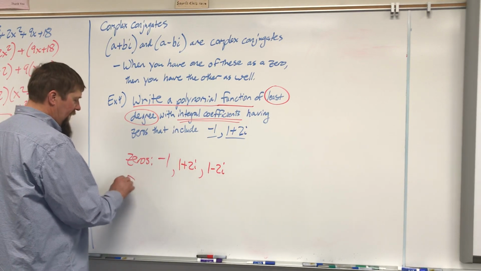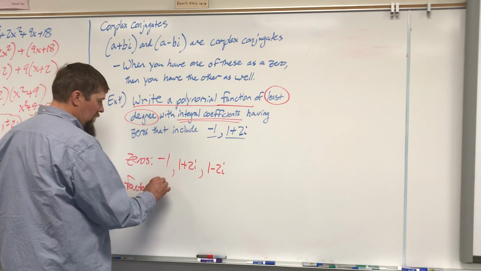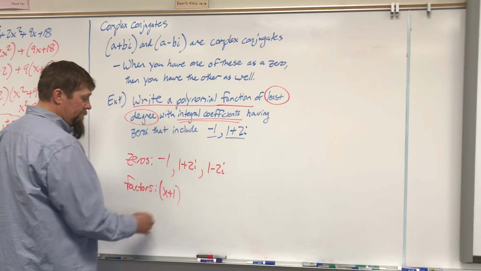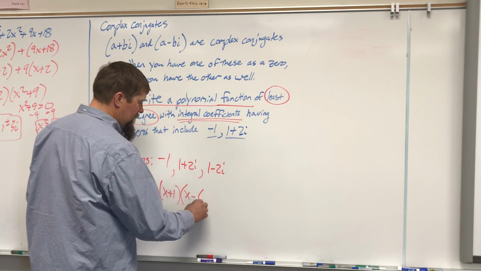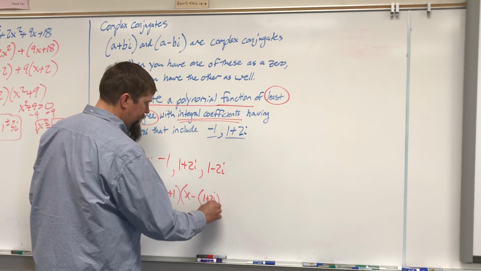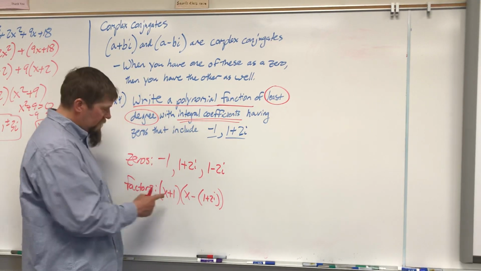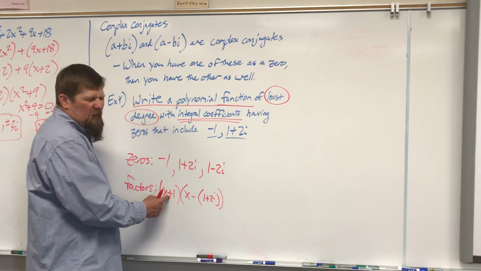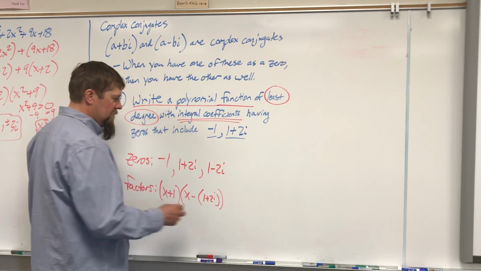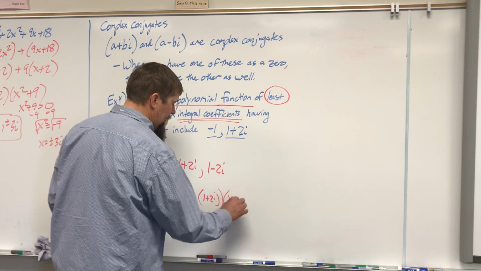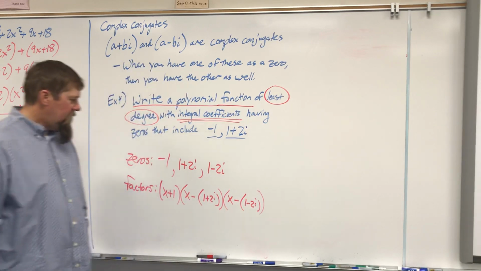So I know the factors of my polynomial function are x plus 1 for this zero, x minus (1 plus 2i) for this zero. You always subtract the zero. Here I subtracted -1, which becomes a positive. But I'm always subtracting the zeros from x. And then x minus (1 minus 2i). So these are my factors.